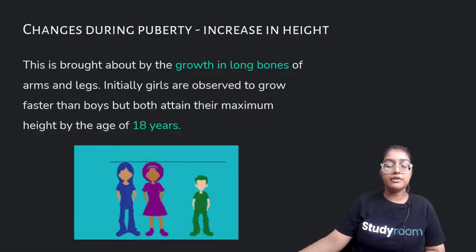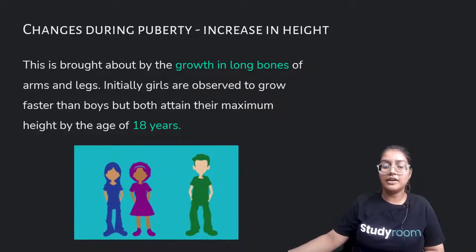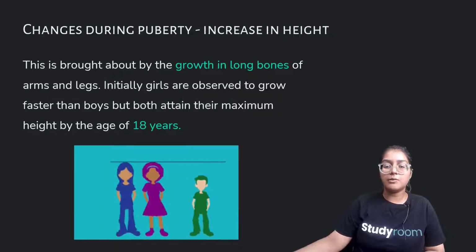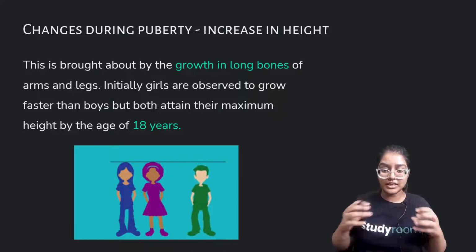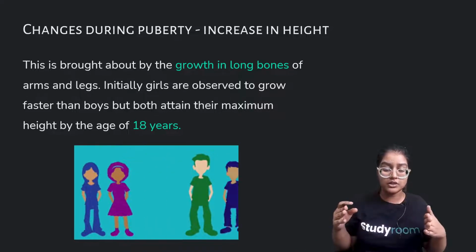Changes during puberty. We'll be discussing changes during puberty. First one is increase in height. You can see this person is increasing in height. This is brought about by the growth in long bones and arms. When the size of our bones increases, our height also increases.